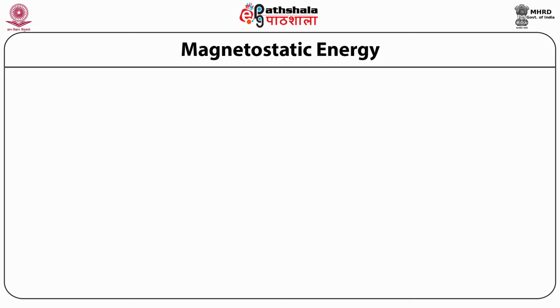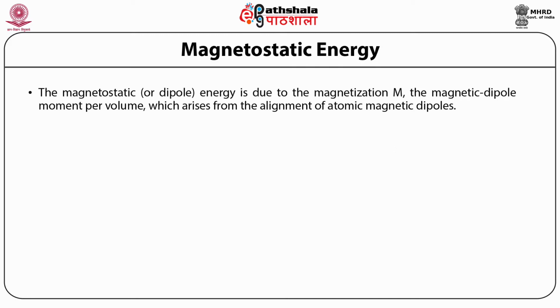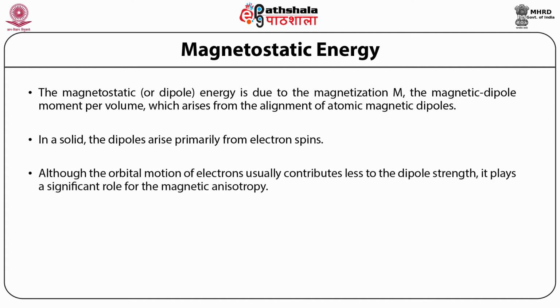So the first one is magnetostatic energy. The magnetostatic or dipole energy is due to the magnetization M, which is the magnetic dipole moment per volume, which arises from the alignment of atomic magnetic dipoles. In a solid, the dipoles arise primarily from electron spins, although the orbital motion of electrons usually contributes less to the dipole strength. It plays a significant role for the magnetic anisotropy.